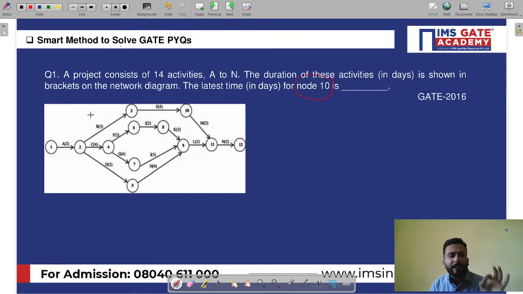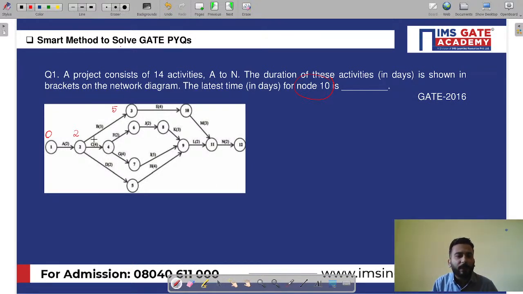So whether it's an event or whether it's an activity, you know that we are going to start with the forward pass computation and backward pass computation. So my dear friends, I'm going to solve this problem on this question itself. Now we start with 0, yes or no? Now you are simply going to add the activities in the forward direction. Now this is 0 plus 2, 2 units. Now 2 plus 3, here I'll write 5. At each event, we have to write the maximum time.